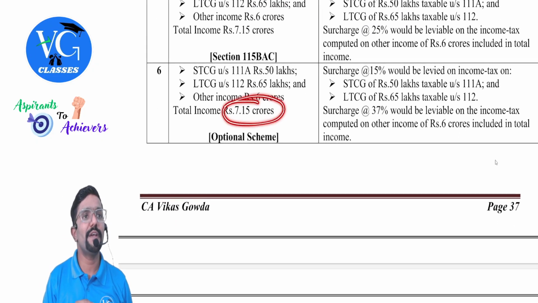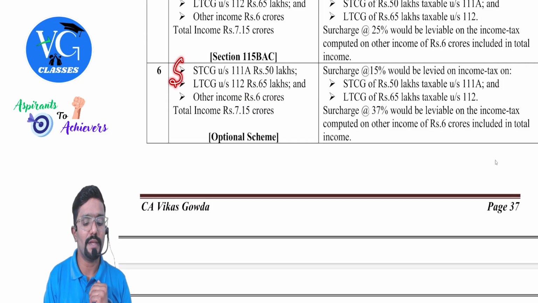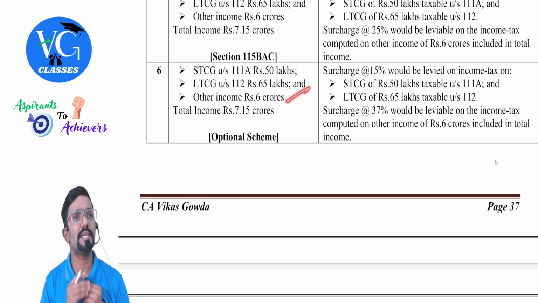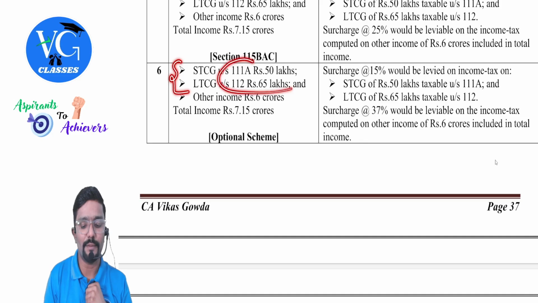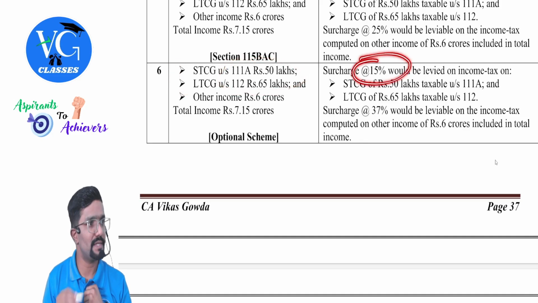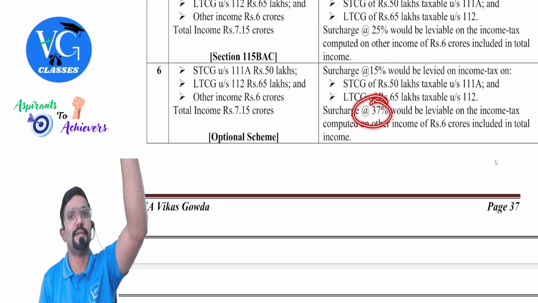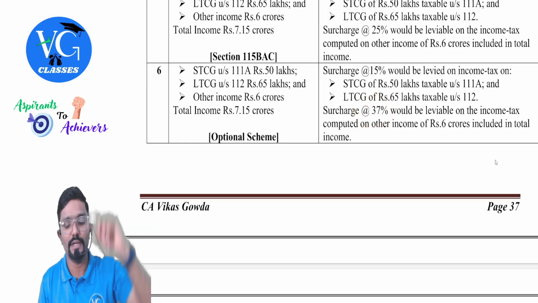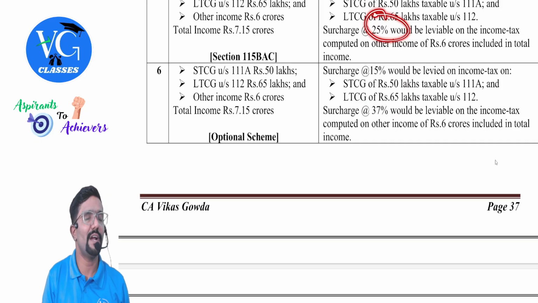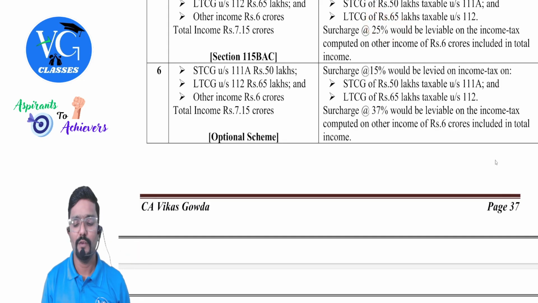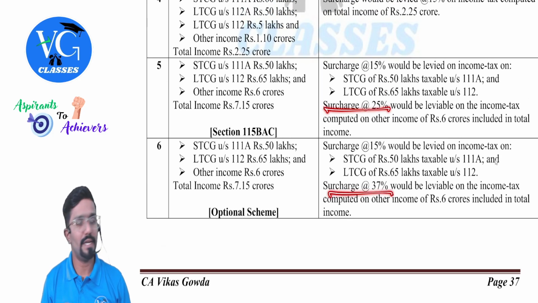Sir, my total income is 7.15 crore. Is it including any special income? Yes. Remove them. How much is the remaining? 6 crores. Is it more than 5 crores? Yes, sir. It is more than 5 crore. Then calculate tax separately. Calculate tax on special income. On that, what is the surcharge rate? 15%. Then calculate tax on normal income. On that, what is the surcharge rate? 37%. Not 25, 37. Previously, it was 25 because under default, maximum surcharge rate is 25. Whereas here it is 37. If you want, you can just underline that, guys. That is the major difference there. 25, 37. Underline.